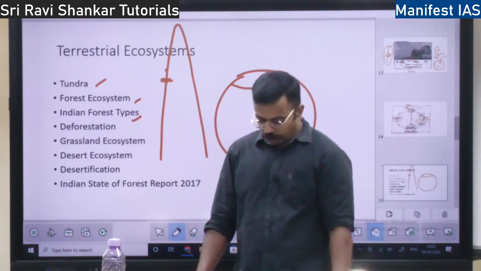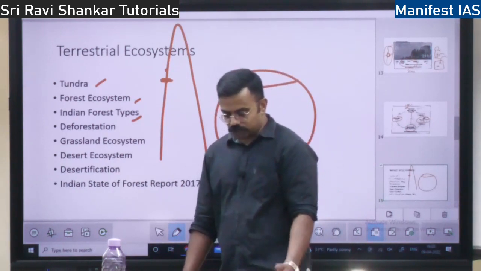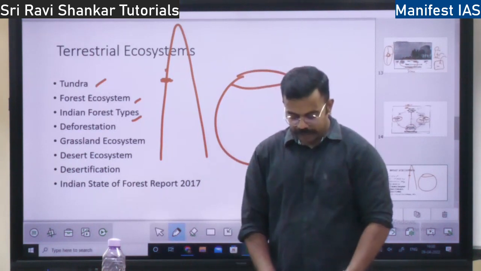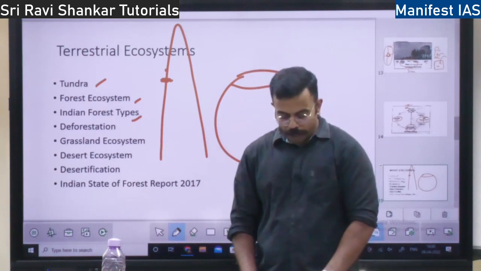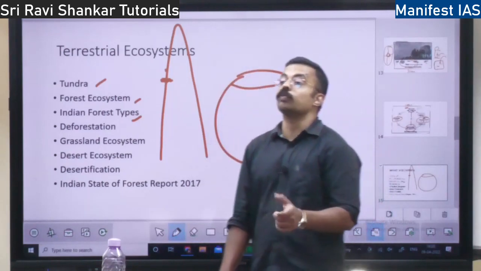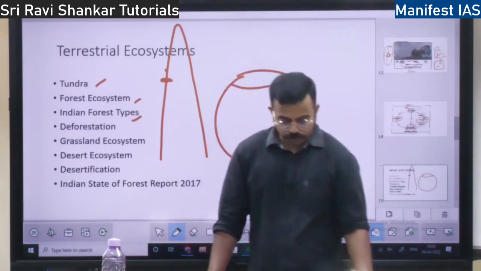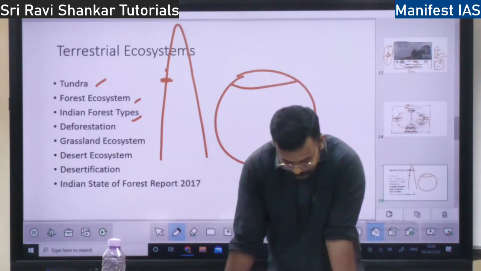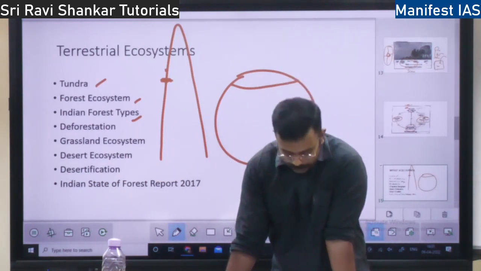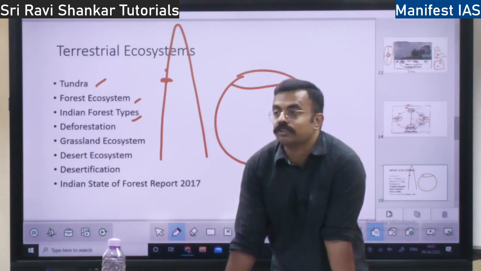Then you have tropical semi-evergreen forest. That also you will find in the same region. Later on, tropical moist deciduous forest. It's a deciduous forest, whereas it is moist, right? This type of forest you will find everywhere in India. Then you have littoral and swamp forest.